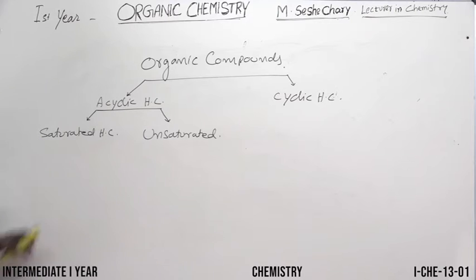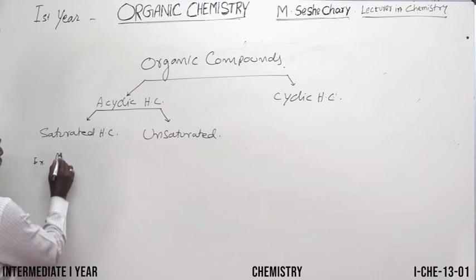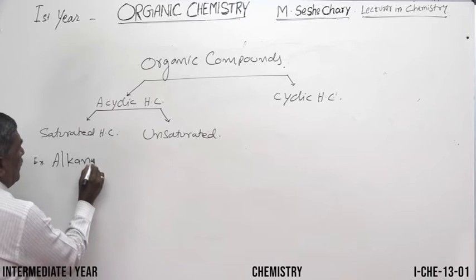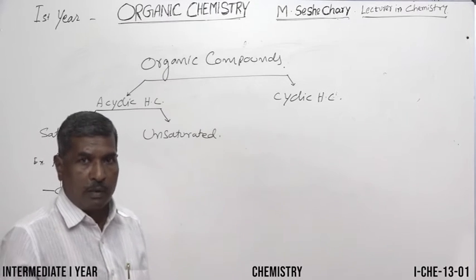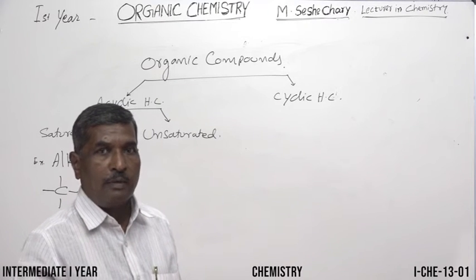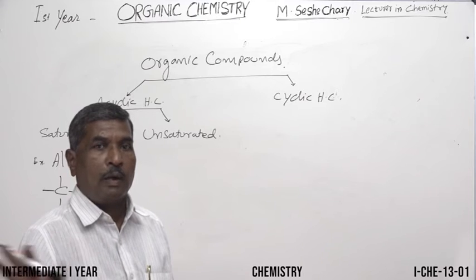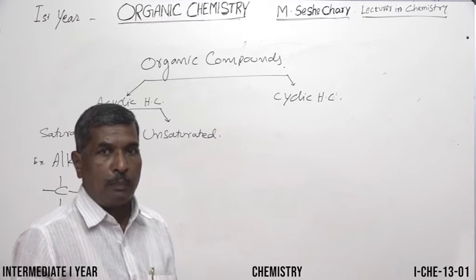Saturated hydrocarbons are carbon compounds containing alkanes. All alkanes come under the saturated hydrocarbons. All carbon compounds which contain only single bonds, in which carbon valence is satisfied by four sigma bonds, come under the saturated hydrocarbons.